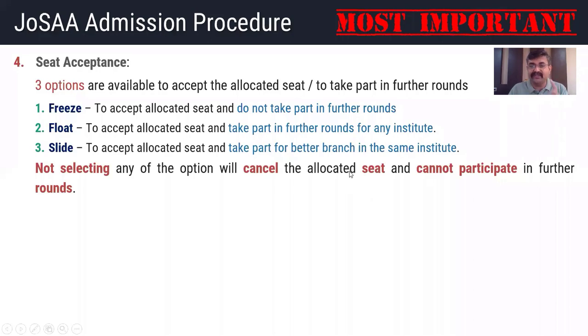The allocated seat will get cancelled if you don't select any of this, and you cannot take part in further rounds. I want to tell you every year from Gujarat, for IITs, NITs, I'm talking at least 10 students in all the courses. At least 10 students are failing to get admission. They are eligible, they can get the admission, but they fail to take admission in IITs and NITs due to performing the mistake over here.